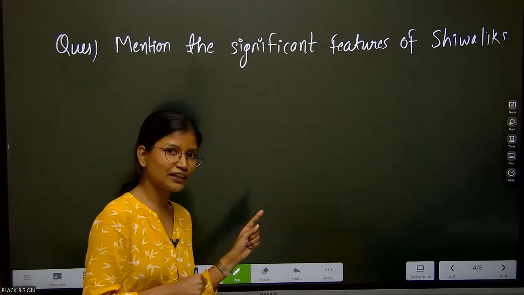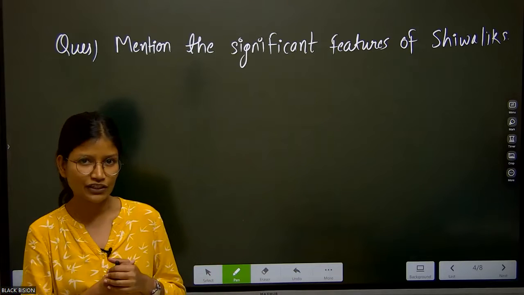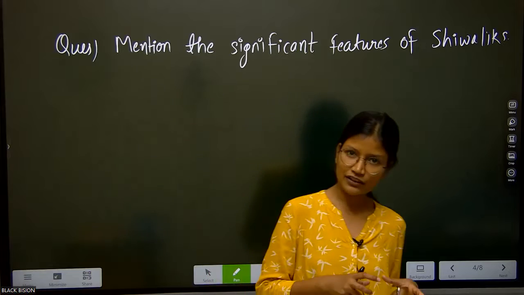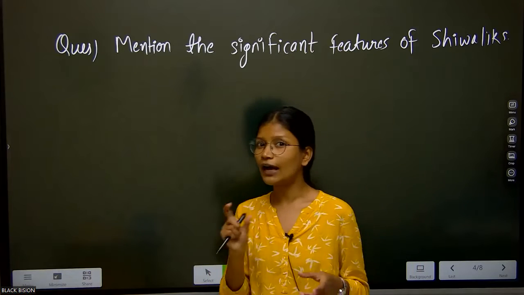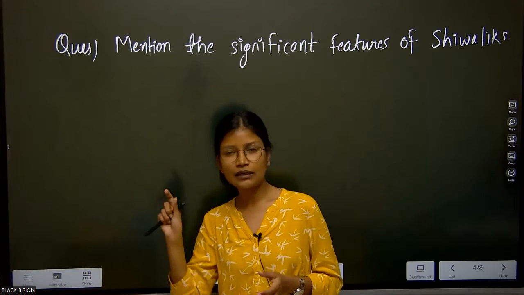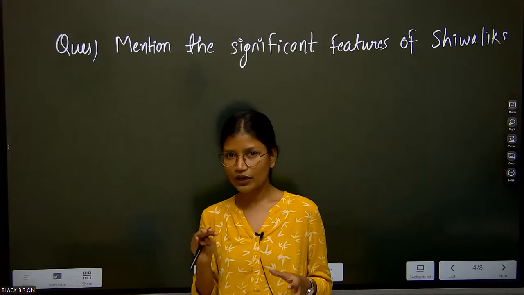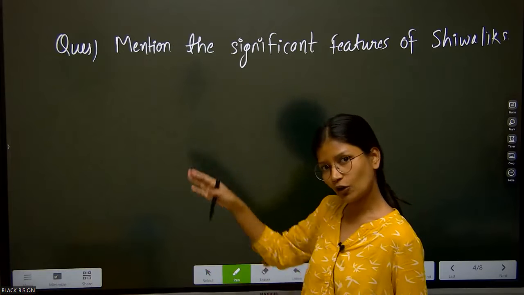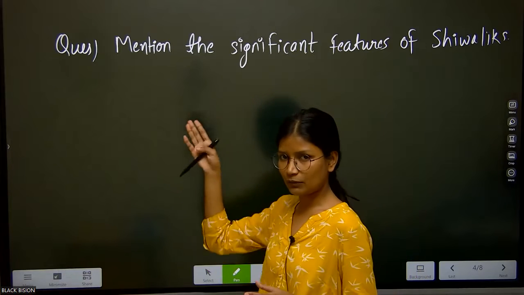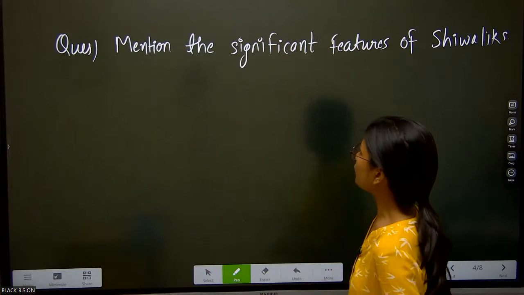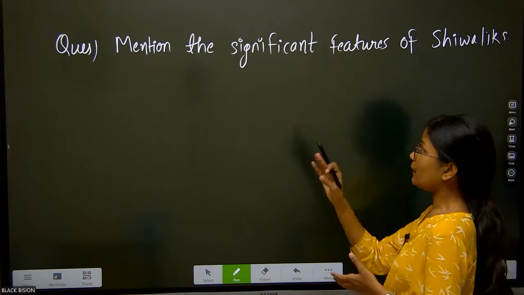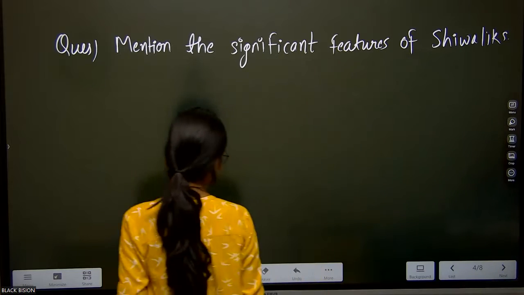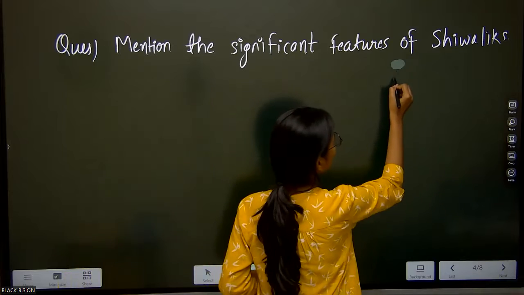The question I have taken is particularly focusing on the Shivalik ranges, because in previous years also the Chhattisgarh Public Service Commission has already asked about the Karakoram range. They have asked about certain particular ranges in the Himalayan region. So here we'll take each and every range carefully, and then we'll organize all the format or all the structure that can be written in this particular answer. So see here, the question states, mention the significant features of Shivaliks. Okay, very straightforward question.